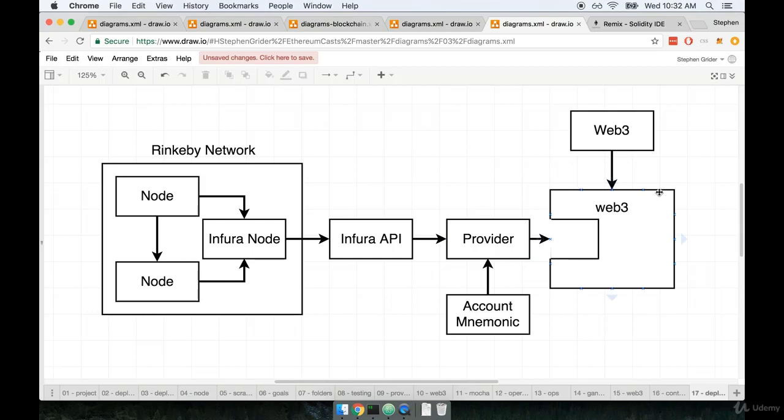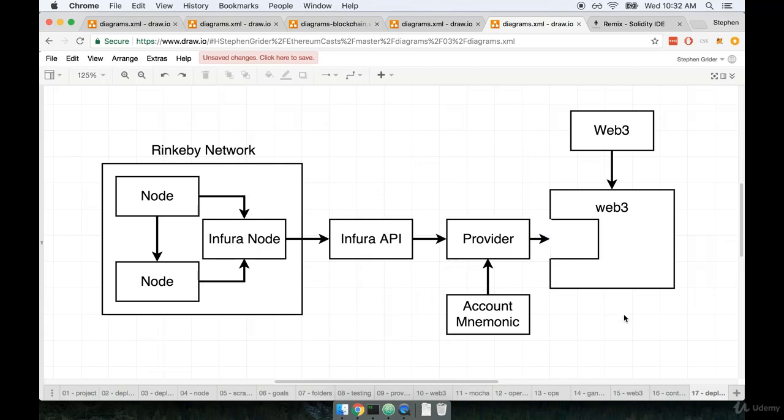So we're going to start off at the right-hand side and talk about what is similar about deployment to a public test network and what is dissimilar. So just as before, we're going to use a Web3 instance to facilitate our deployment process. We're going to create the instance, we're going to shove a provider into it, and that provider is going to tell our instance exactly what network it is supposed to be communicating with.